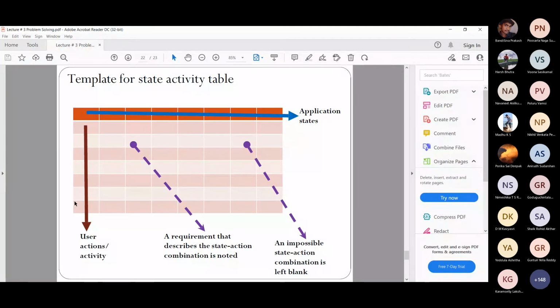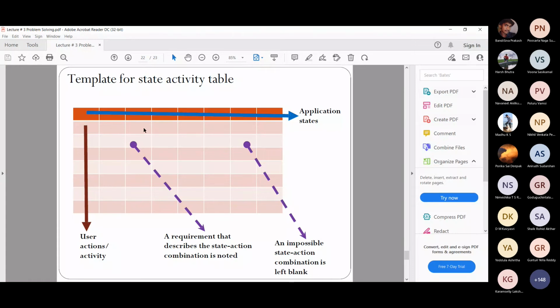And user actions could be like, say, click play button, click pause button, click increase, decrease, all those kinds of actions. Now, what could be the different states of that software? Initially the app is not executing. So we can say app not executing. Then another state could be video is paused. Then video is playing. Then video is finished, completed, something like that. So these are different states of the application, and these are different user activities.